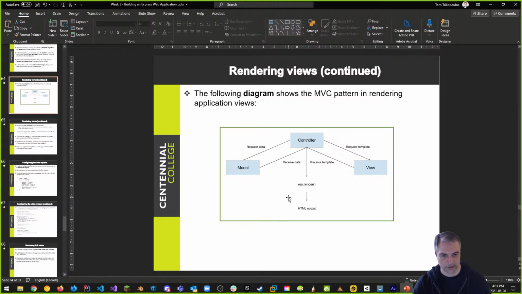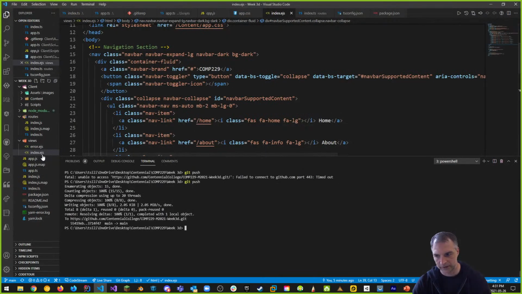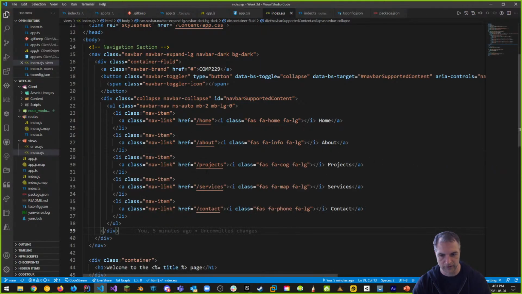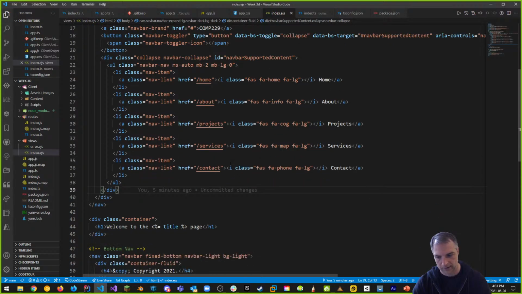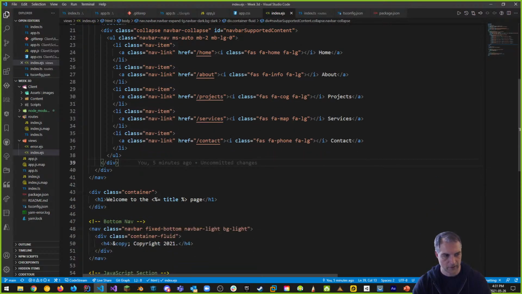So what we're actually creating is something called a single page application. Because if you think about this, we only have one single page, or one template, index.ejs. And what we're doing is swapping content when I click on each of the links. Each of the links allows me to inject different content inside of this area here as we go.